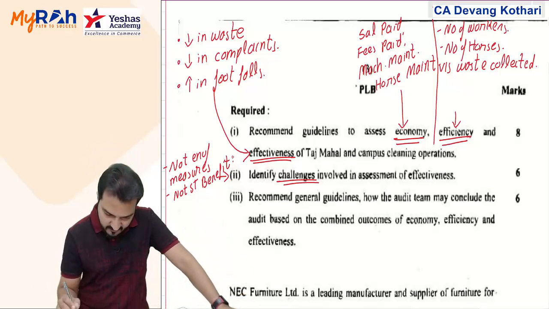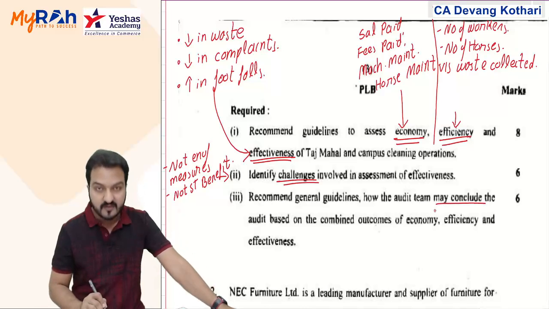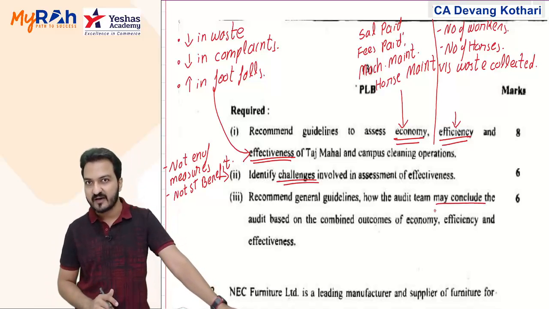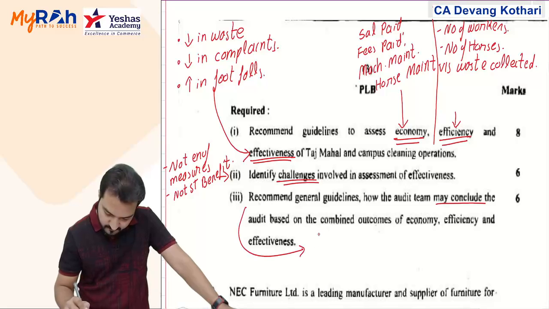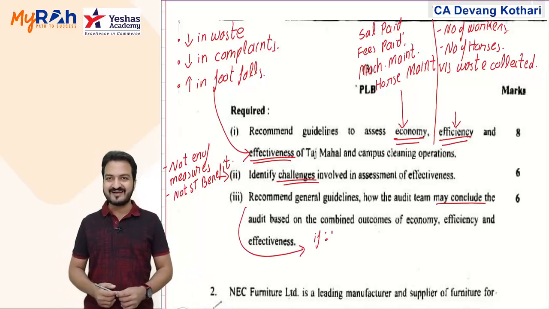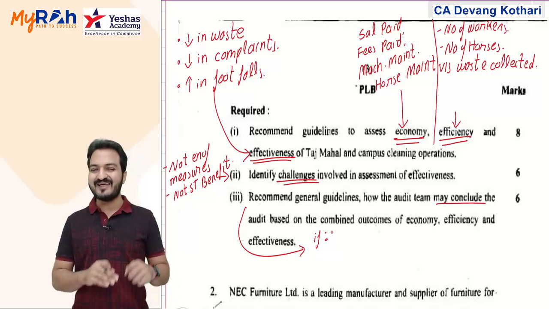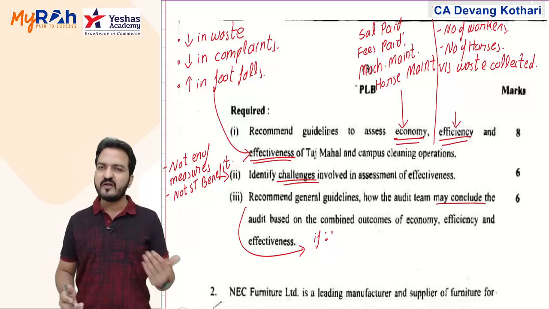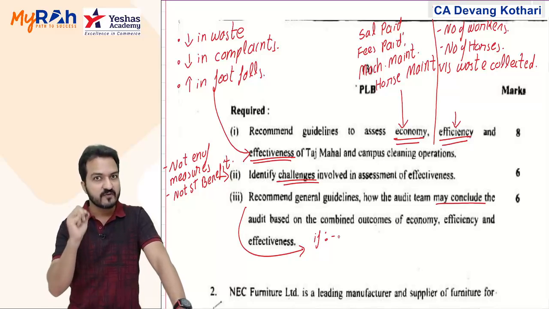Done. Yes, and then recommend general guidelines on how the audit team may conclude the audit. How will they conclude the audit based on the outcomes of economy, efficiency and effectiveness? Well, if your outcome appears that economy and efficiency are good but effectiveness is not good, or if your outcome says that economy and efficiency are not good but effectiveness is good, then what should you recommend? Well, I can give you some recommendations here. You can search out some recommendations from the question itself.